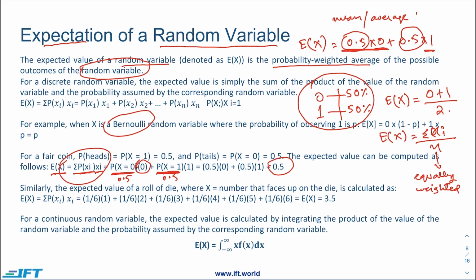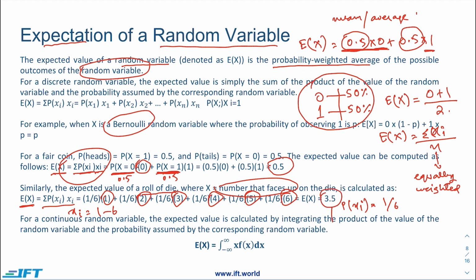Similarly, if we have to calculate the expected value of the roll of a die, where x is equal to the number that faces up on the die, the formula is the same. Expected x is equal to the summation of p(xi) into xi. Now here xi ranges from 1 to 6. So basically we'll be calculating expectation for 1, then 2, then 3, then 4, then 5, then 6. For all of these options, the probability, or the p(xi), would remain the same, which would be equal to 1 by 6. The answer, or the expected x, in this particular case would be 3.5.